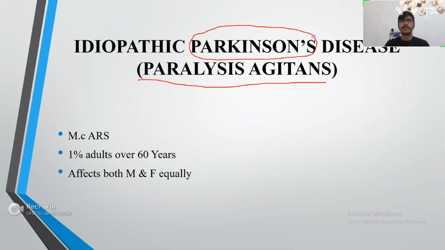So it is named after James Parkinson, and it is the most common akinetic rigid syndrome. Almost 1% of all adults above 60 years of age are affected by it. Talking about the sex ratio, both male and female are equally affected.